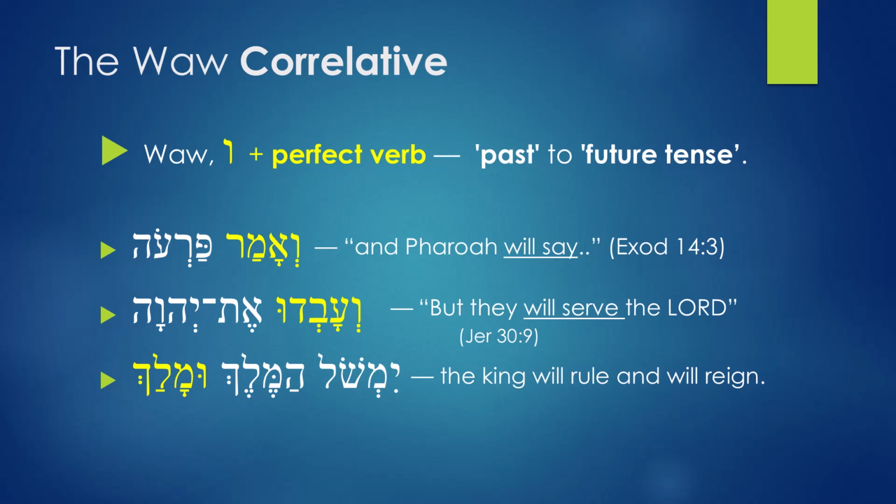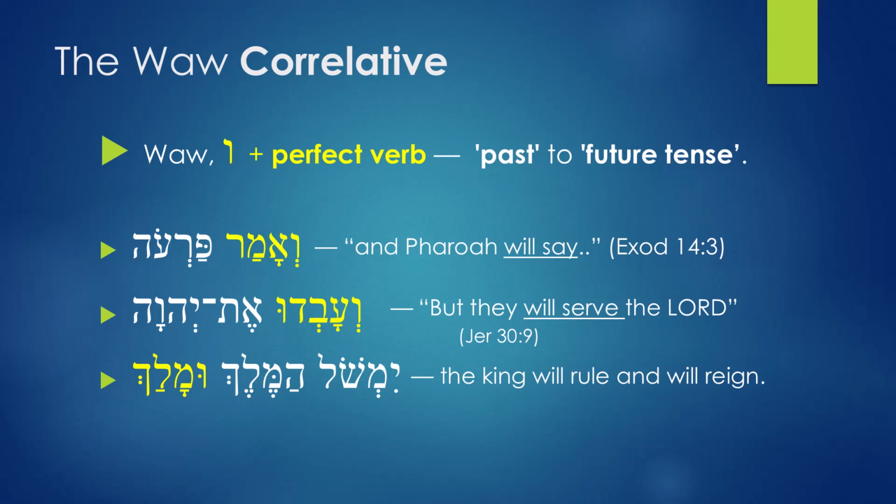Alright, what are we saying here? What is waw correlative? Waw correlative is a situation in Hebrew, a scenario where you have waw added to a perfect verb, and because of this, the perfect verb is not going to be translated as a normal past tense. This is going to convert the perfect tense as a future tense. And so the perfect verb is going to point to a future tense instead of a past tense.